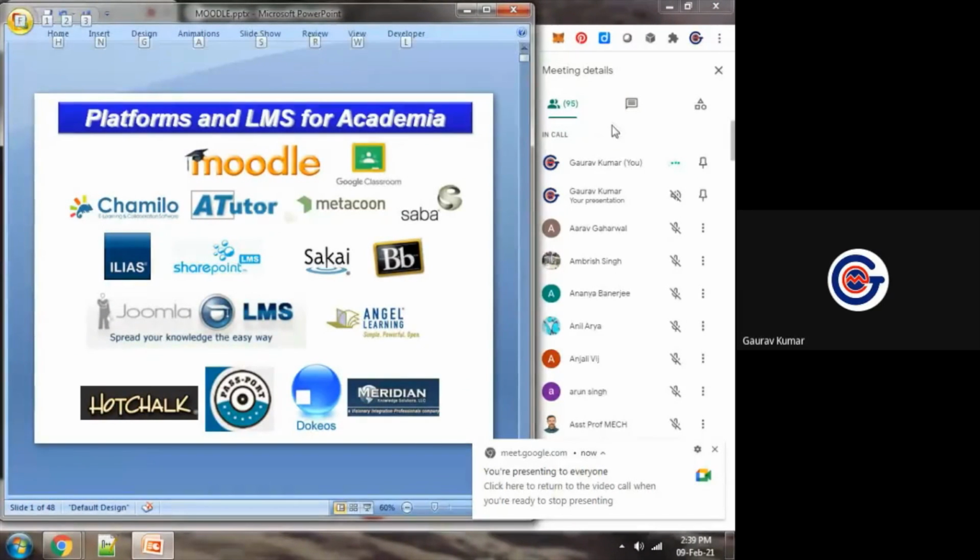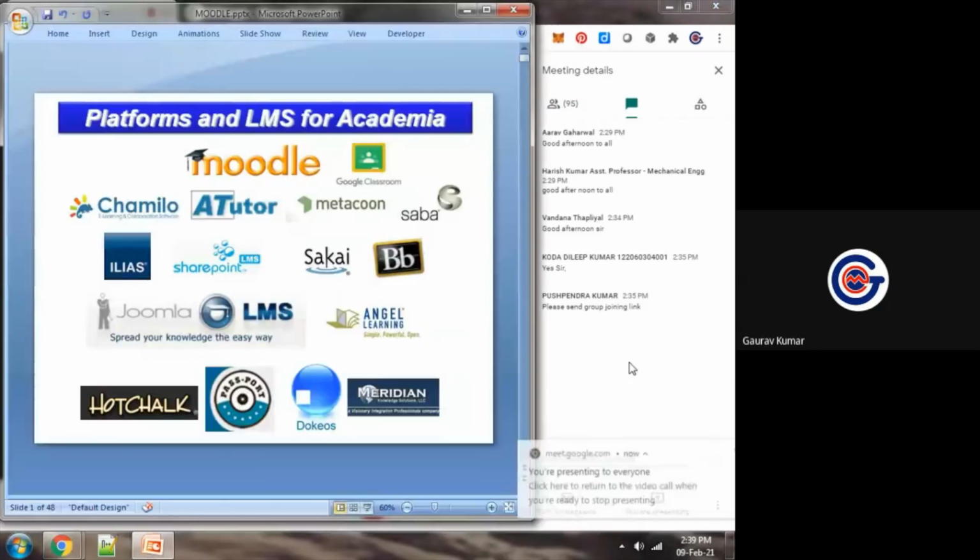So as far as the adoption of some specific tool is concerned, it depends on the usability. It depends on the scalability, where we want to implement, which features we need. As you all might have worked on a few of these platforms, like Edmodo is there, Google Classroom is there.